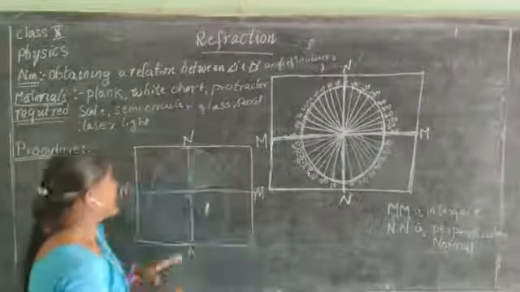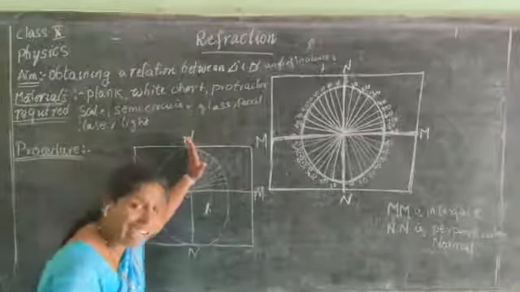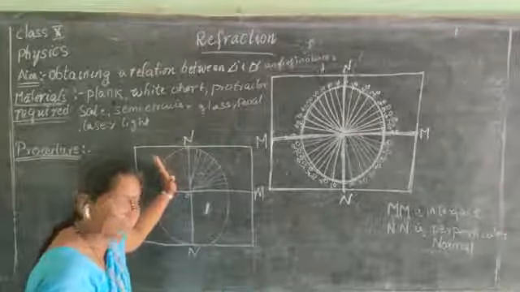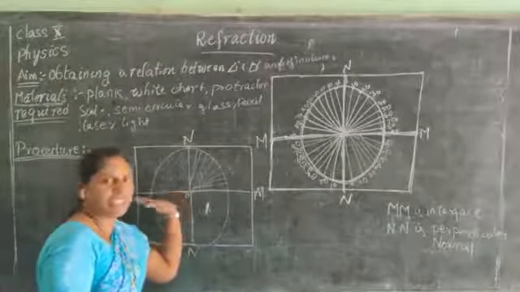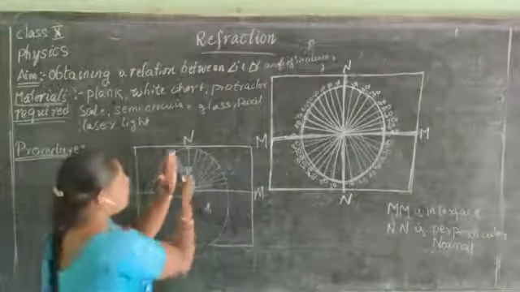In the same manner, try to mark the angles on the right side of N, that is 10, 20, 30, 40, 50, 60, 70, 80, 90. You have drawn on both the sides.